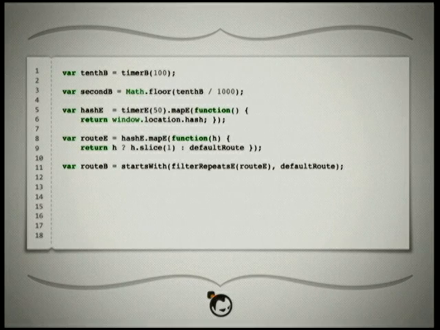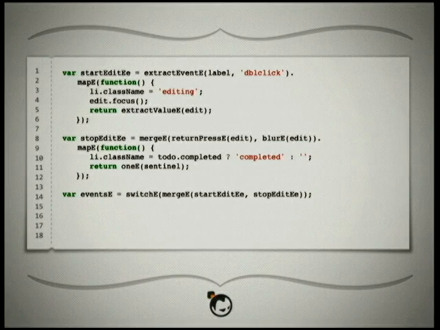And then here what we can do is convert the route to a behavior from an event stream by calling this starts with. So we say we'll start with the default route. We're going to filter repeats on that route event, so we only want discrete changes of that. We only want the unique changes on that event stream, which has discrete changes. And then starts with converts it to a behavior. So route B is a variable that you can get its value at any time, and that will represent this transformation of all these operations we had before applied to the window location.